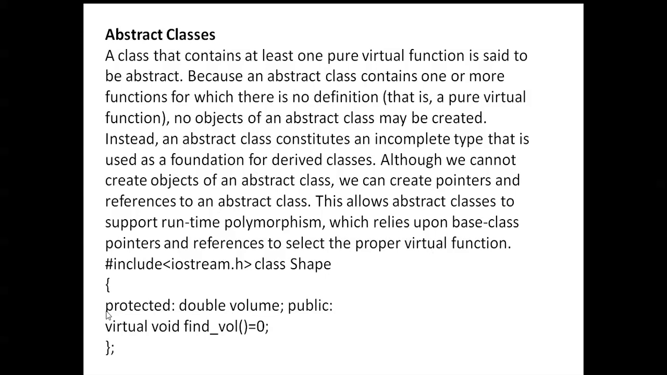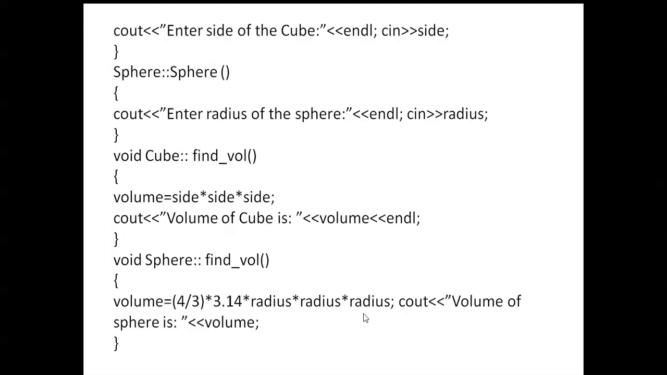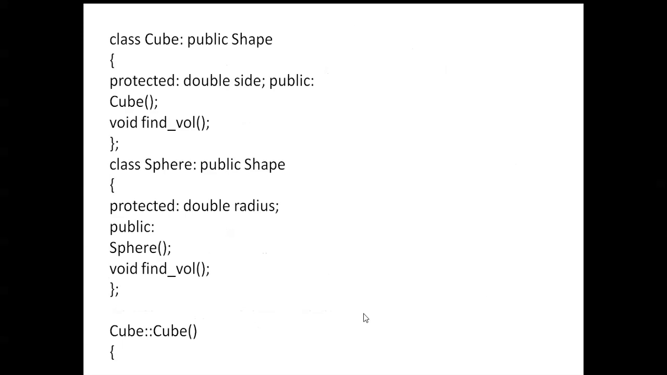Next, here: include iostream.h, class shape, protected. Here protected is the access specifier, double volume. Next public, virtual void find volume. Next, class cube, public shape. Next protected here, next public is cube. The cube function we can access anywhere. What is the base class here? Shape is the base class, cube is a derived class, and here a sphere. Sphere is also derived from the base class shape.